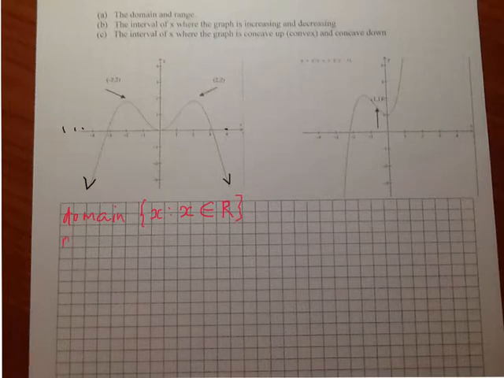Range, it's y values. Let's see on y. Can it be 4? No, my function is not defined here. Can it be 3? No. So the maximum value that y can be is the value 2. And everything down. So my y has to be less than or equal to 2, this is my range.